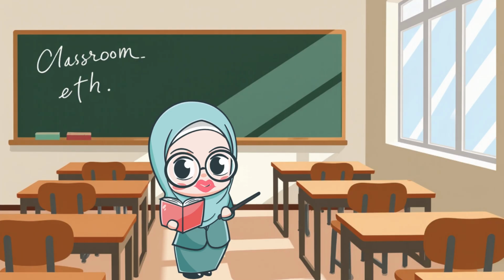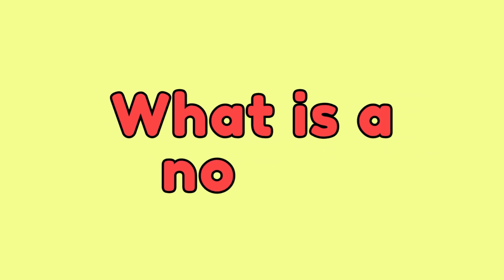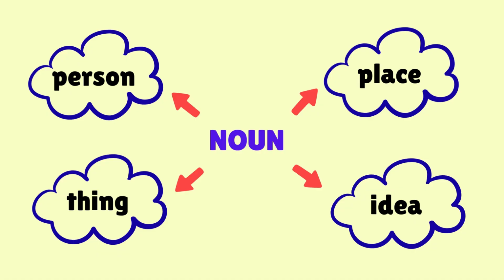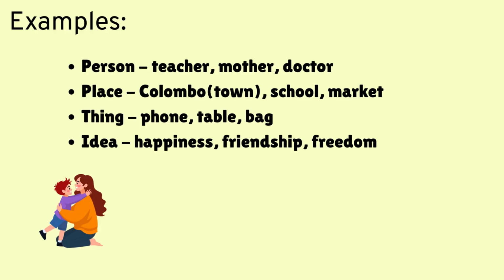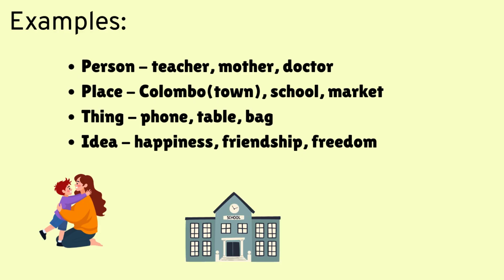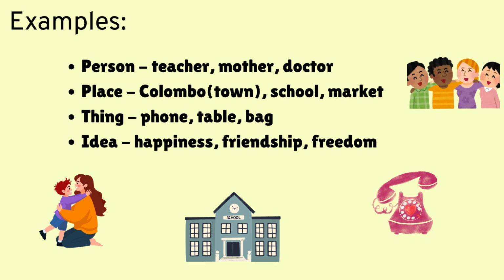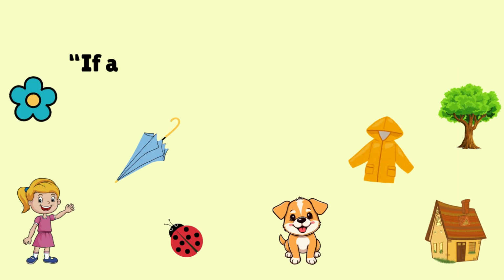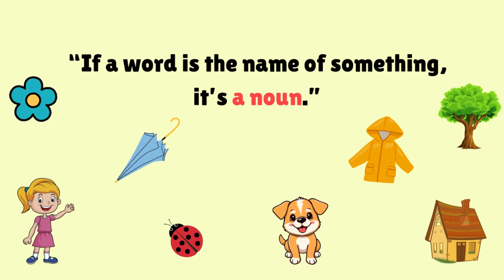And today, we're starting with something very important: nouns. So let's begin. What is a noun? A noun is a word that names a person, place, thing, or idea. As examples: person: teacher, mother, doctor; place: Colombo, school, market; thing: phone, table, bag; idea: happiness, friendship, freedom. If a word is the name of something, it's a noun.